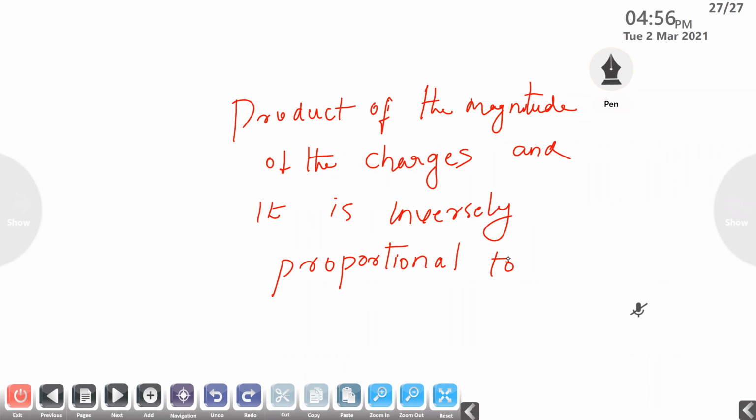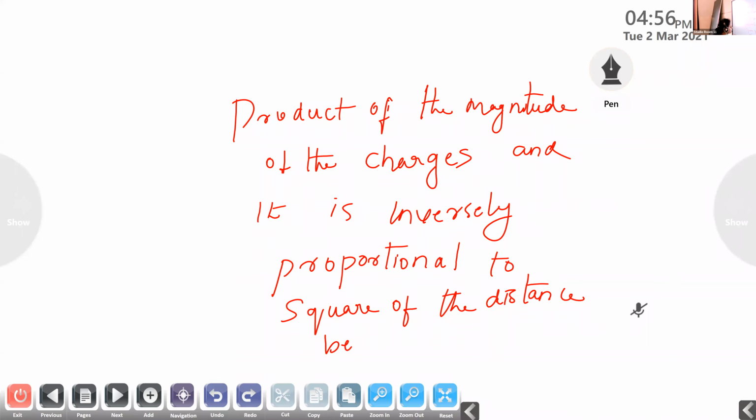Square of the distance between them. Yes, it is inversely proportional to the square of the distance between them. This is what is known as Coulomb's law.